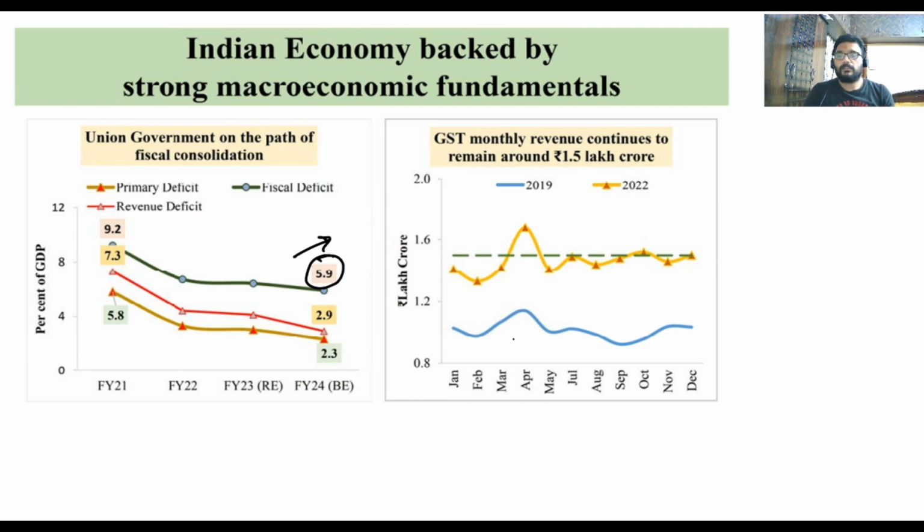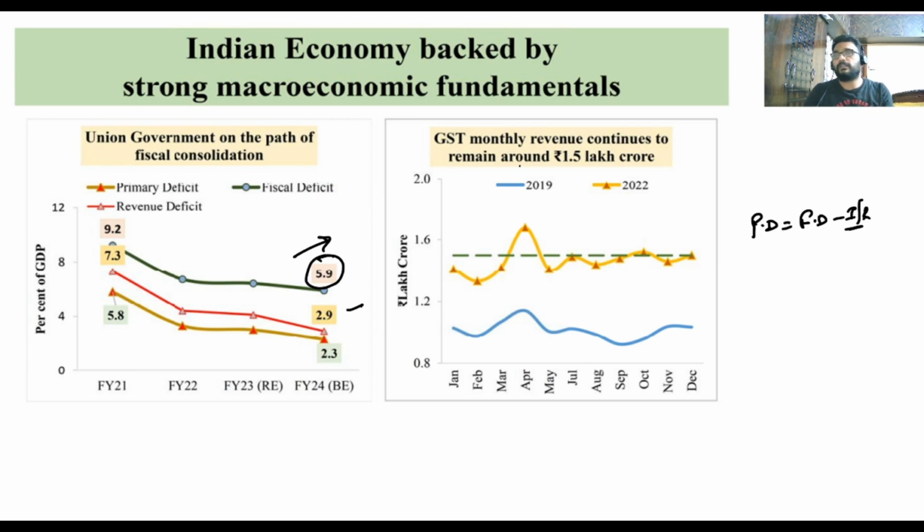Next, the revenue deficit is 2.9 percent, and finally, if you could see the primary deficit, it is at 2.3 percent. So what is the formula for primary deficit? Primary deficit is equal to fiscal deficit minus interest payments. Those are the interest payments paid by the present government on the loans taken by the previous government.